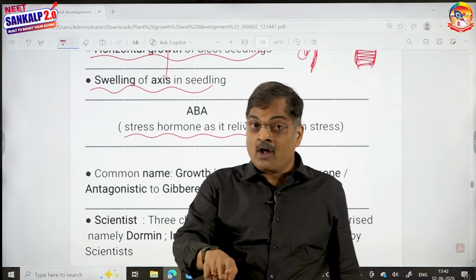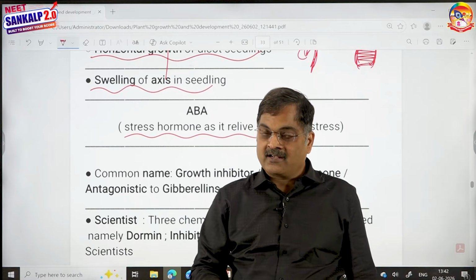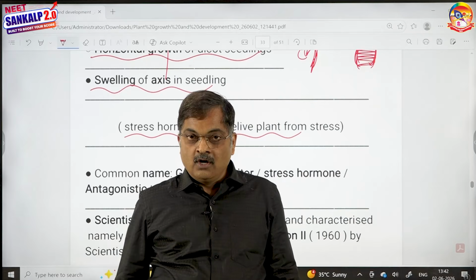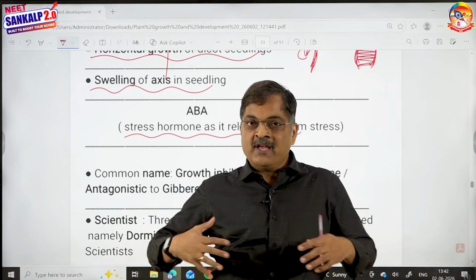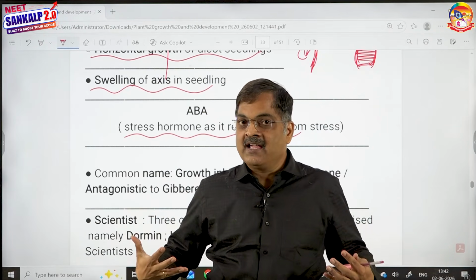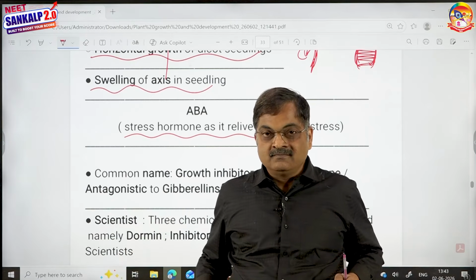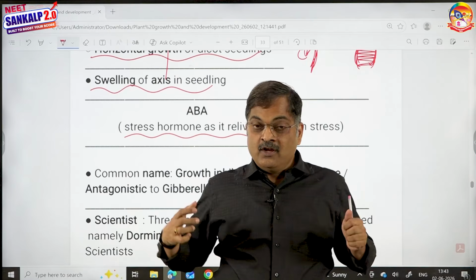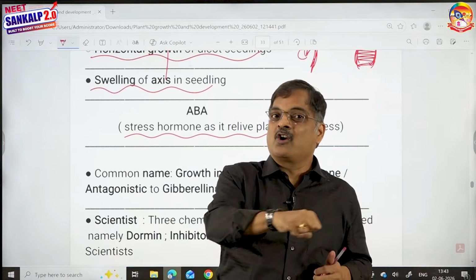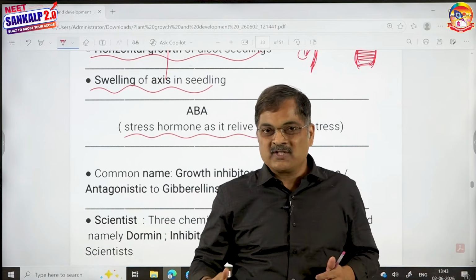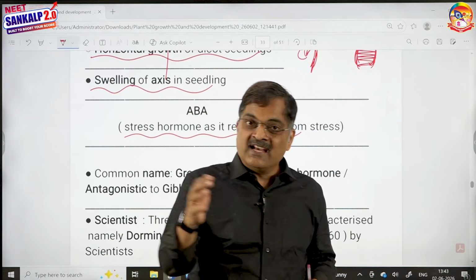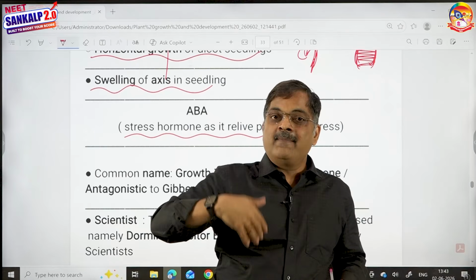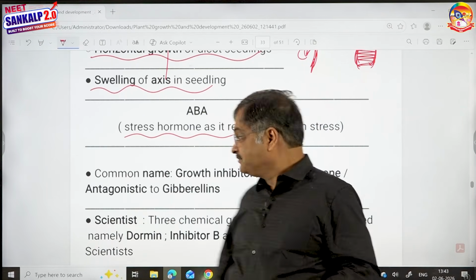Then by inducing dormancy, abscisic acid also helps the seed. It says that, look, I am causing a temporary suspension of growth. That will help you to mature properly and develop properly by taking some amount of time. Look here, this exam got postponed. Now you have got plenty of time, all right, to look into those aspects in which you are not good at. Isn't it, children? Please don't waste your time. It's an important time for all of you. Just like that, abscisic acid induces seed dormancy, thereby helps in seed development and maturation.